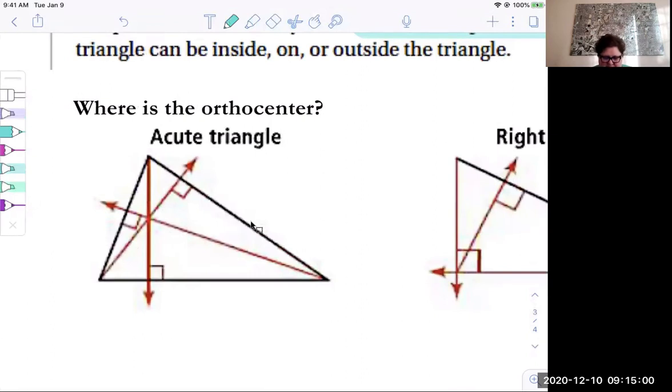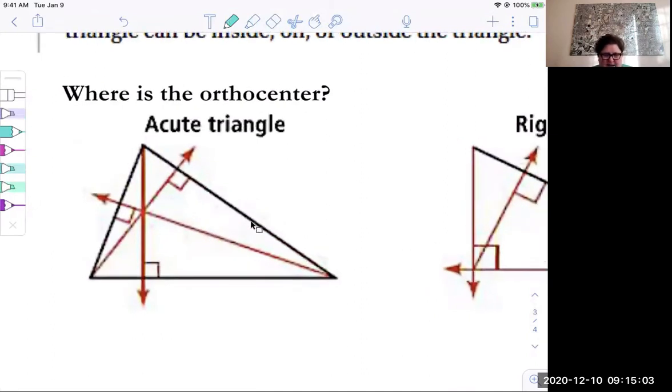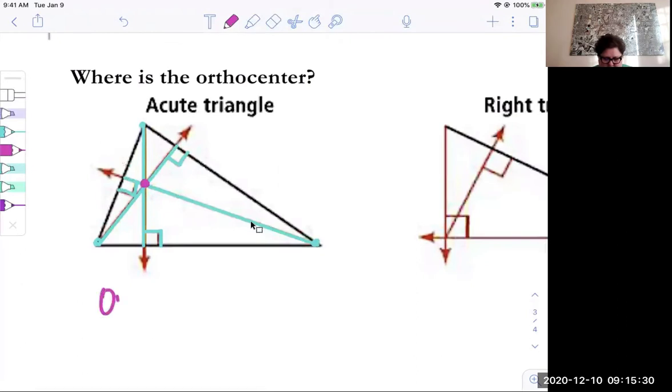So here's an acute triangle. Again, we're talking about altitudes. So the altitudes go from a vertex perpendicular to the opposite side. From a vertex perpendicular to the opposite side. Okay, so those are three altitudes. You can see on the picture that that's the point of concurrency. That's where they all meet. Okay, where is the orthocenter? Well, it's inside the triangle.